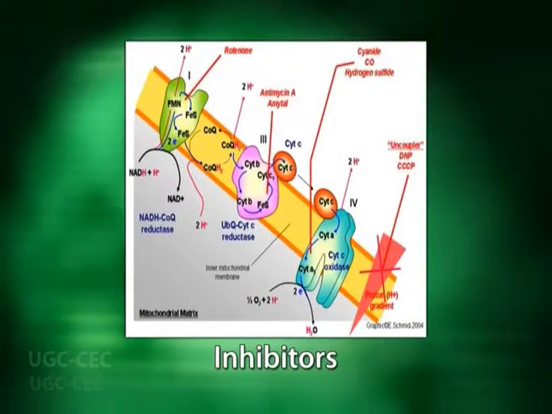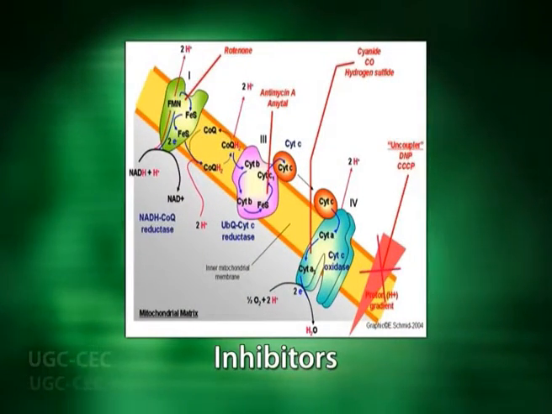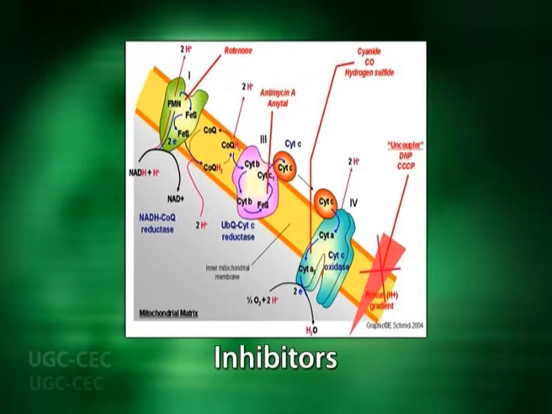Antimycin A, one more inhibitor of the electron transport chain, an antibiotic obtained from Streptomyces, binds complex 3 and blocks electron transport between cytochrome b and cytochrome c1, thus not allowing electron transport from complex 3 to complex 4.